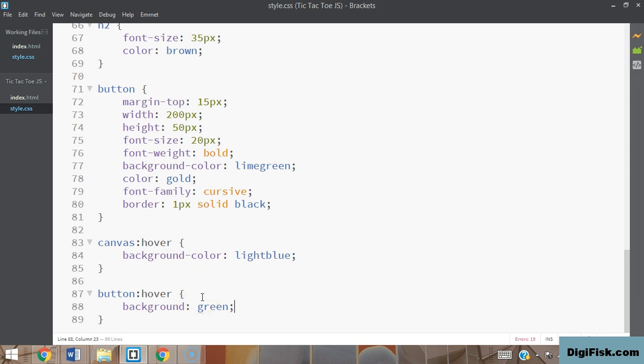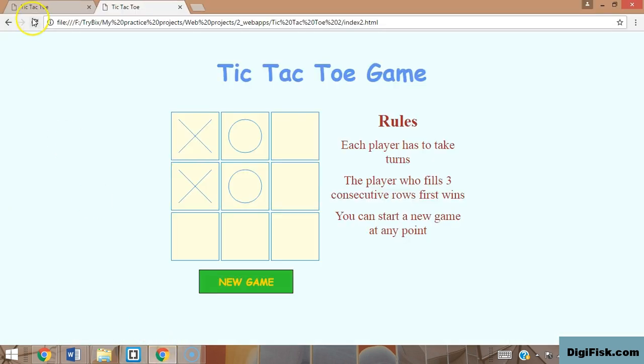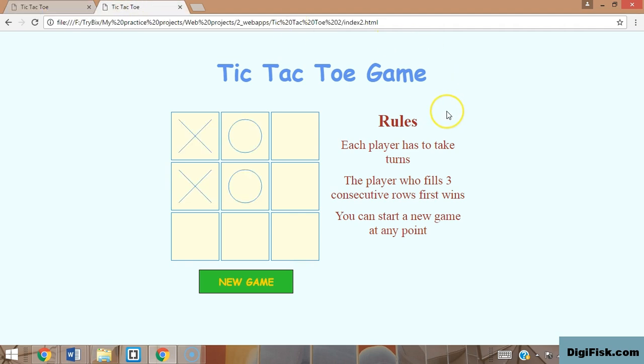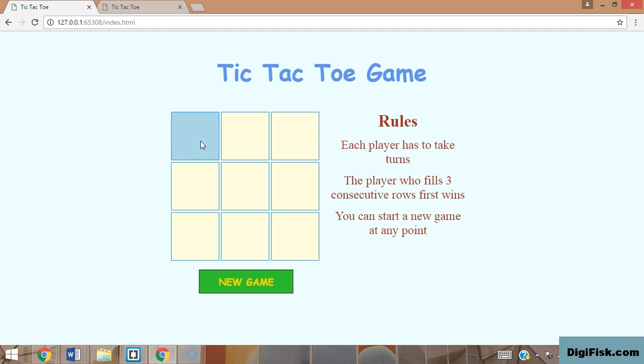You can use either. So that's it for the CSS section. Save your output and let's take a look at our final output. Oh great, can you see here? There's a hover in each of our canvases and there's a hover in our button as well. So there's pretty much no difference between our final output and the app that we just created now. But there's just one major difference.